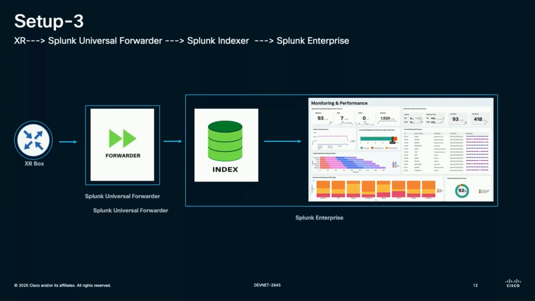This topology contains Splunk tools such as Splunk Universal Forwarder or SUF. SUF also collects data just like Telegraf and CDG and forwards it to the Splunk Enterprise, wherein we have a database as well as a visualization tool.